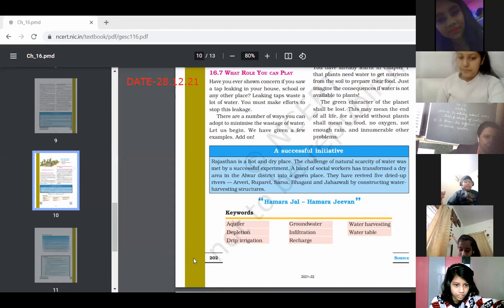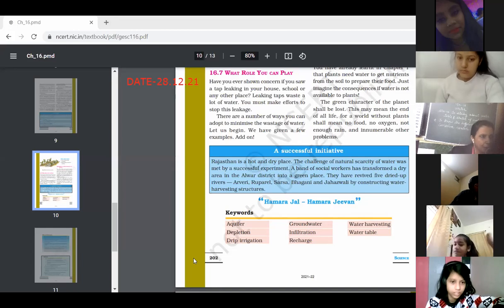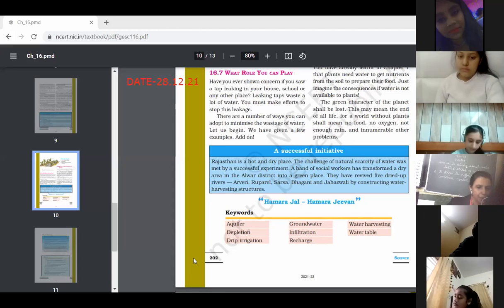Recharge. What do you mean by it? Recharge. So simply you can write down recharge is refill. Refill of water, or you don't write the water, write down only refill. It can be anything. Recharge means refill. Next is water harvesting.